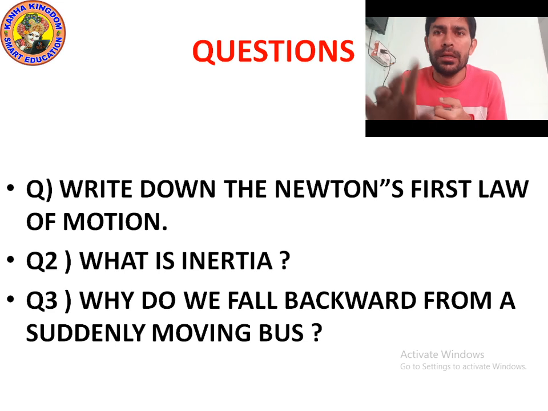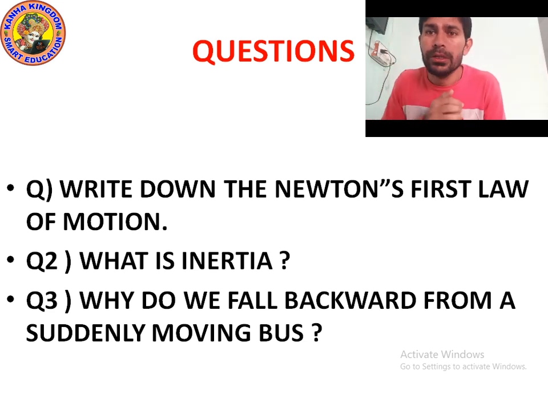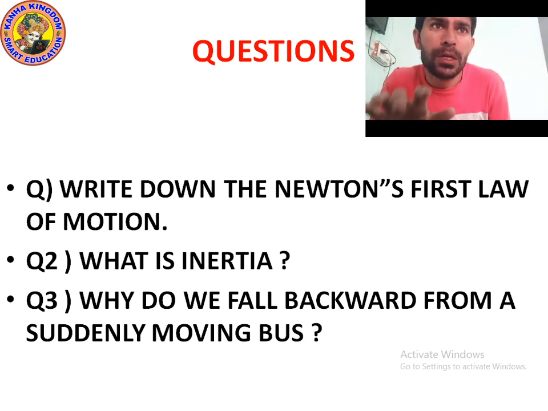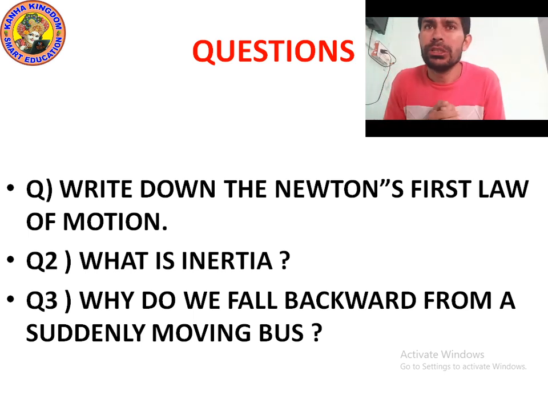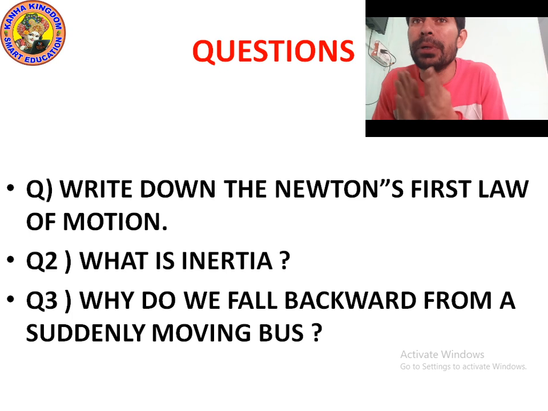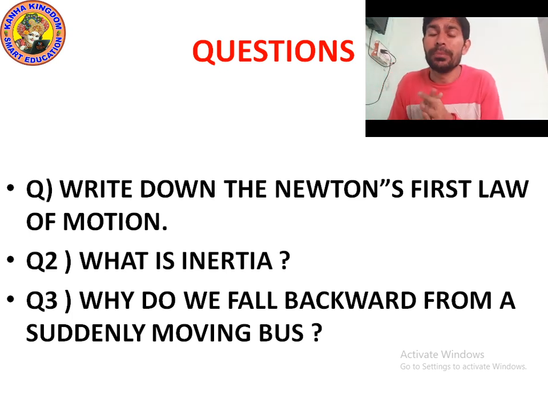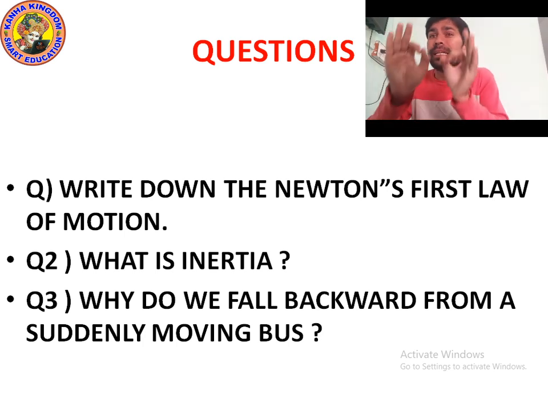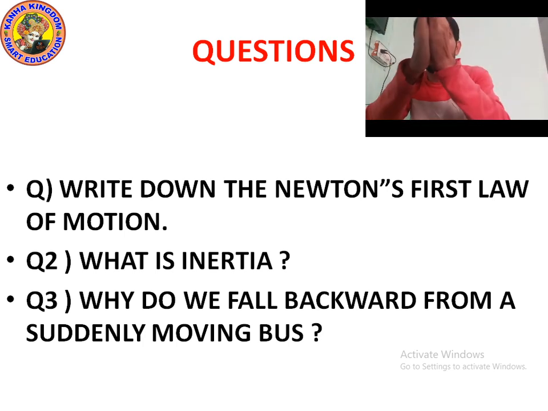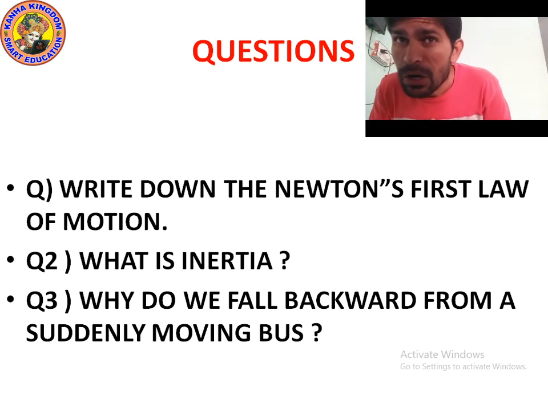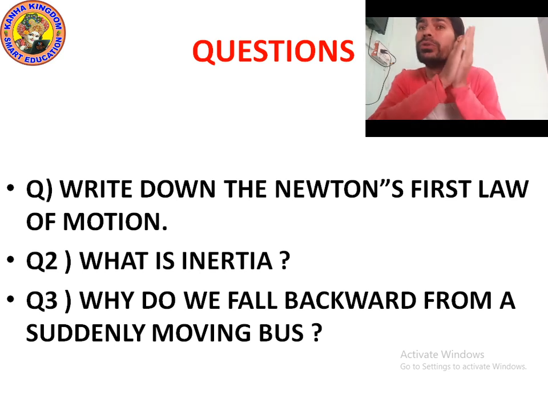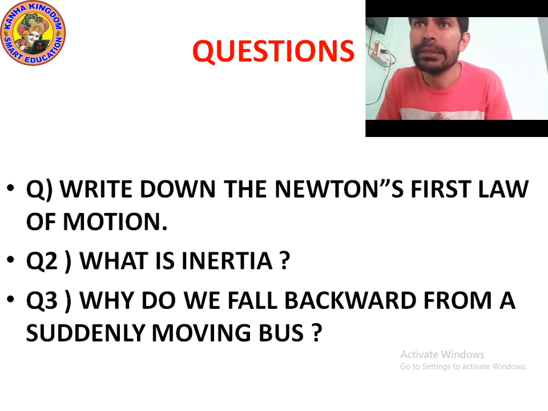Okay. Now question number 2. What is inertia? Inertia is the property related to Newton's first law of motion. Yes. So according to this, the natural tendency of an object to remain in a state of rest or in uniform motion is called inertia.